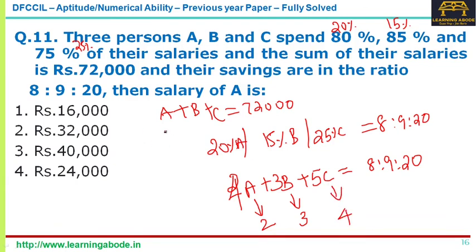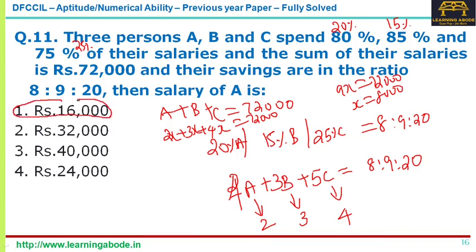So that means 2x plus 3x plus 4x is equal to 72,000. So totally 9x is equal to 72,000, so x equals 8,000. And what we want is the salary of A, which is 2x. So 2 into 8,000, the answer is answer option 1. 16,000 is the answer for question number 11.